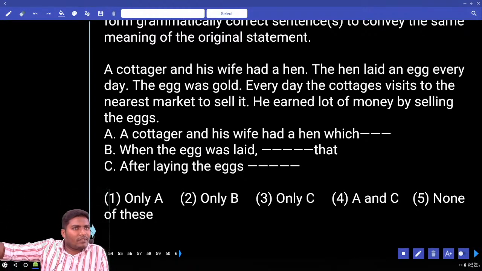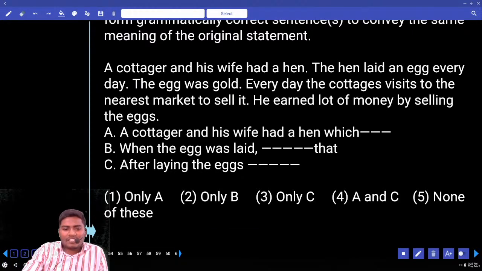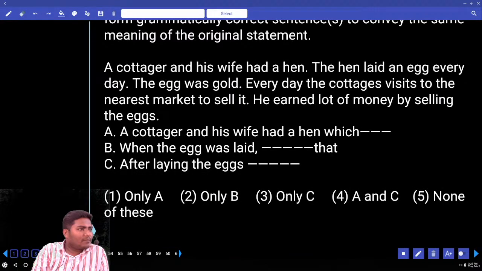Do you know the continuation of this story? If you say no, that means you did not enjoy your childhood. This is a moral story we all had. Yes or no, boys? Yes. What is the continuation of the story? Can anybody tell me? What is the moral of the story?